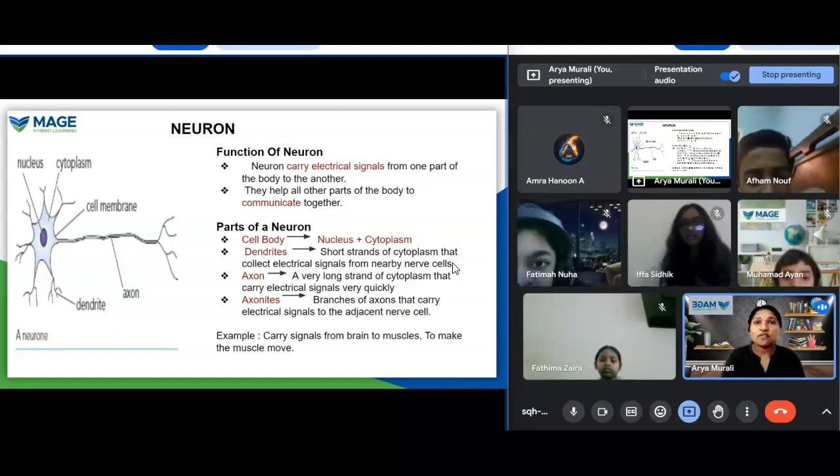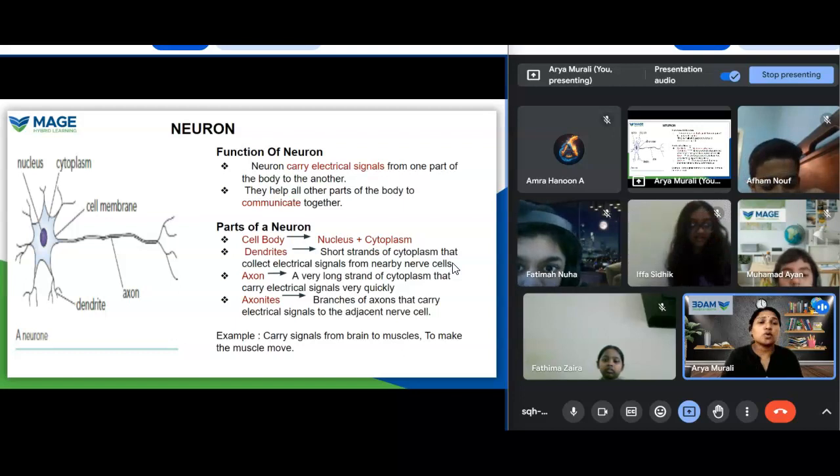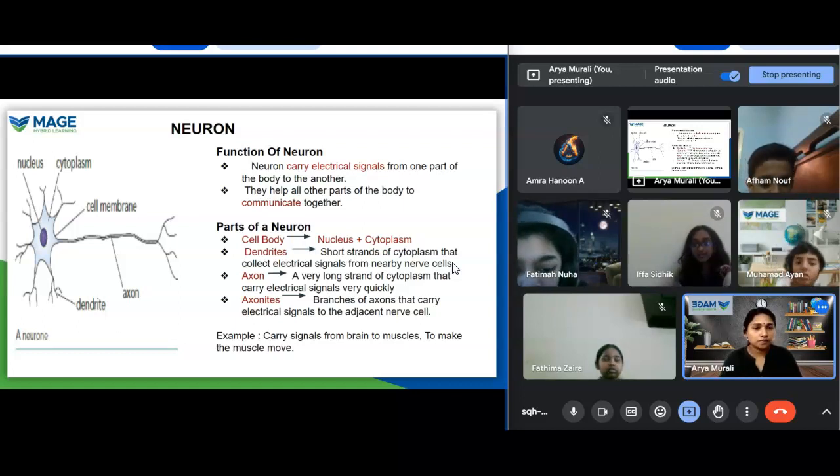When we are too small or too old, it is not possible to do something quickly, because the nervous system is not that active.